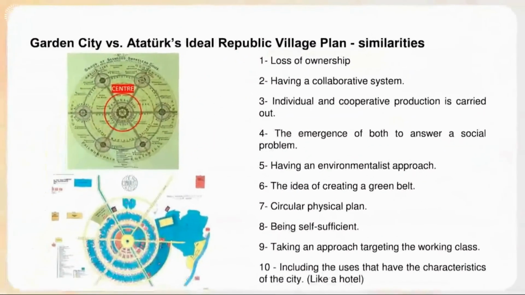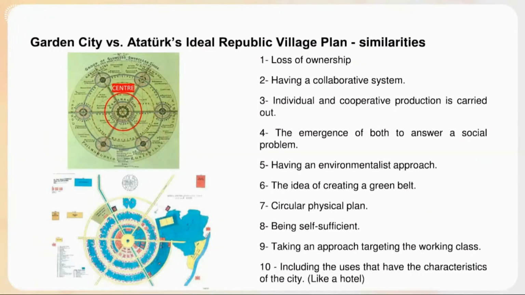Although it is different from the Garden City movement in terms of scale, some ideas and design of the ideal village plan work bear similarities with the Garden City trend. As an example, we can say that the abolition of ownership, a collaborative system, cooperative production, an environmentalist approach, a circular plan scheme and separation from the urban area. In addition, while both of them make a green belt proposal, it has been planned with a self-sufficient system proposal by taking the workers to their targets in order to find a solution to an existing economic and social problem.